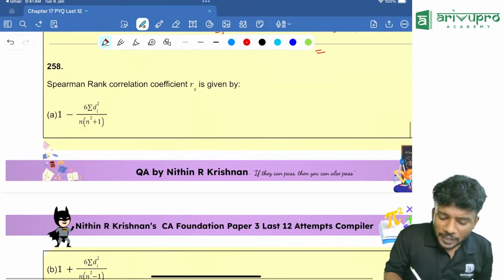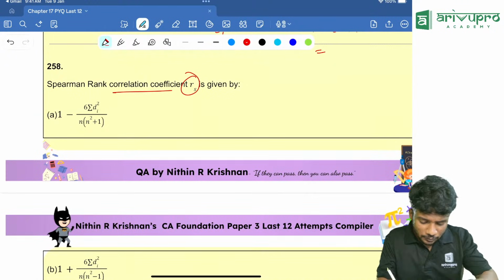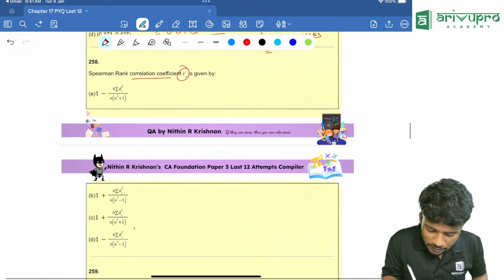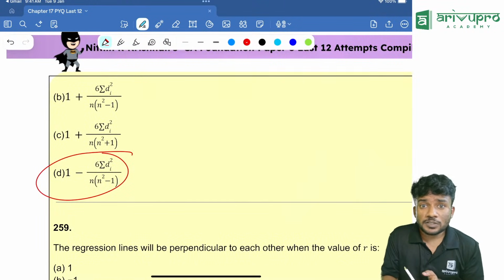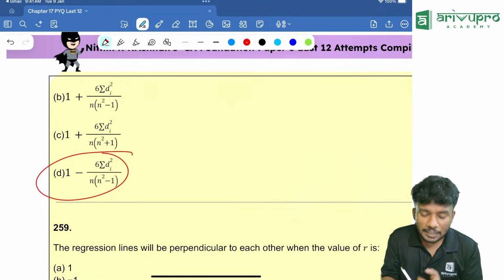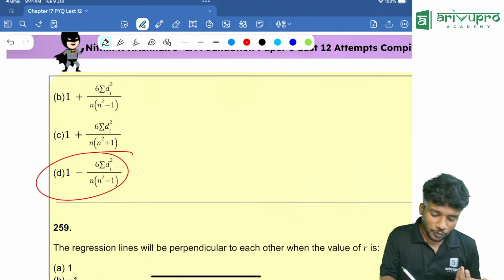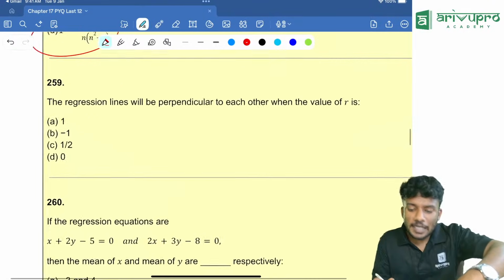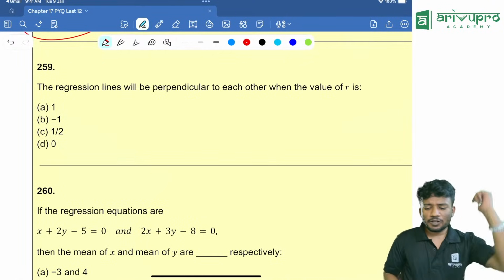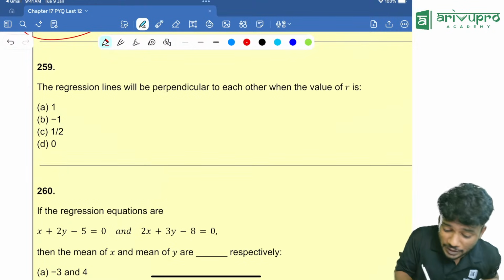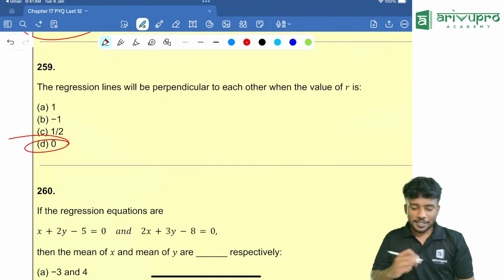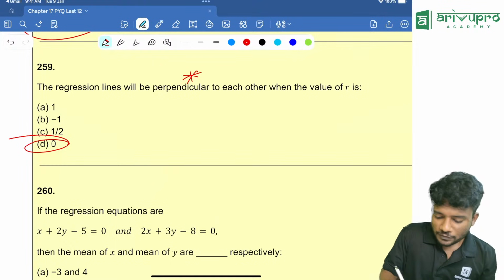Next question. Spearman rank correlation coefficient formula is what? Look at this. 1 minus 6 sigma d square divided by n into n square is how much? N cube. Then open the bracket again, it is n cube minus n. So option D is your answer. Next question. The regression lines will be perpendicular to each other. Very important, people. Perpendicular to each other means r value is 0. Make a note of it.